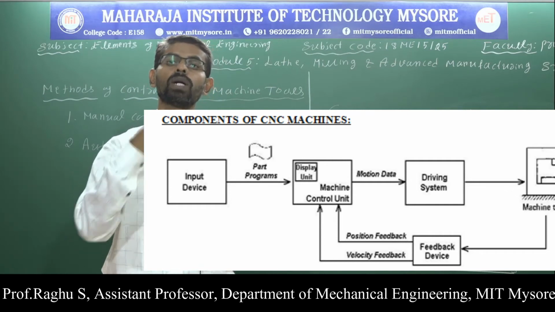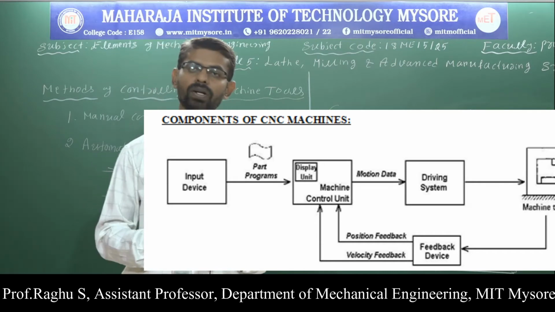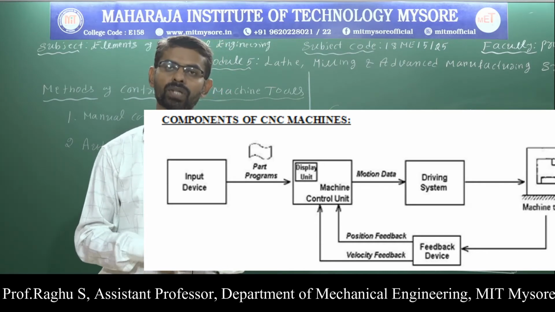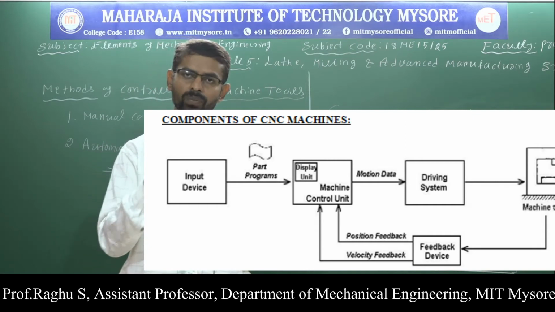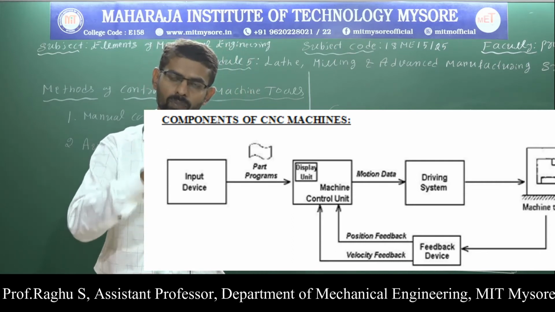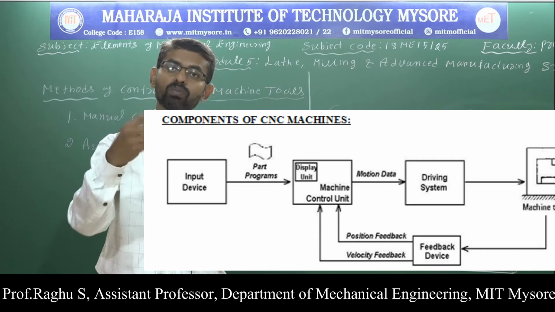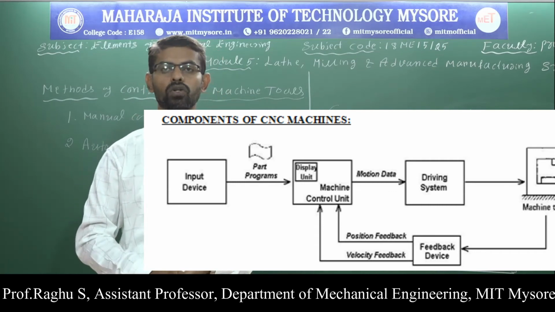Then it receives the feedback signal from the feedback system. The next one, driving system. The driving system consists of several motors like stepper motor, linear motor, and servo motor. The driving system receives the motion data from MCU. Then the driving system controls the motions of the machine tool, as per the signal received from the machine control unit.